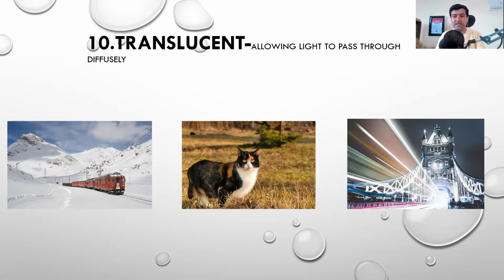She is actually taking that train at light speed. It is going on the track like a light, so allowing light to pass through diffusely. Means it is at lightning speed, at the speed of light. So that can be your meaning. By breaking that, Lucy as a driver of a train driving at very high speed could be your image and meaning of allowing light to pass through diffusely.